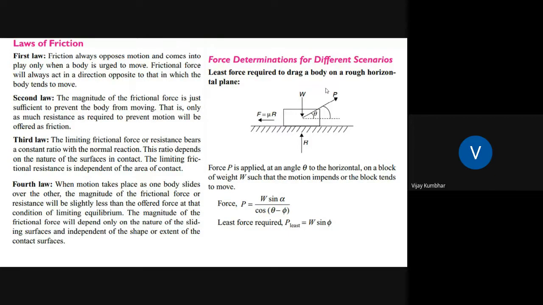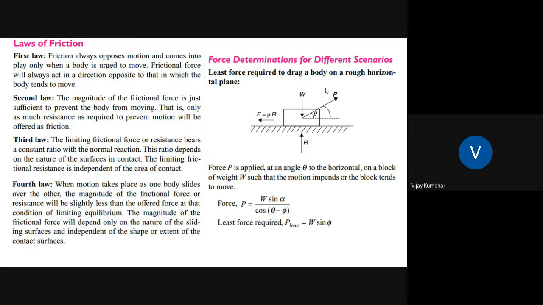The fourth law: when motion takes place and one body slides over another, the magnitude of the frictional force or resistance will be slightly less than the force offered at the condition of limiting equilibrium. And the magnitude of the frictional force will depend only on the nature of the sliding surfaces and is independent of the shape or extent of the contact surface. So these are the basic laws of friction.